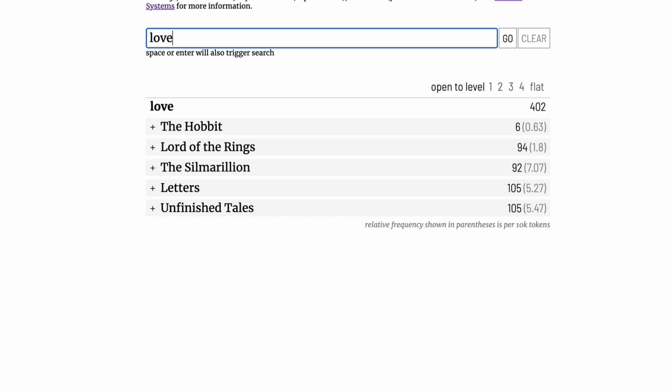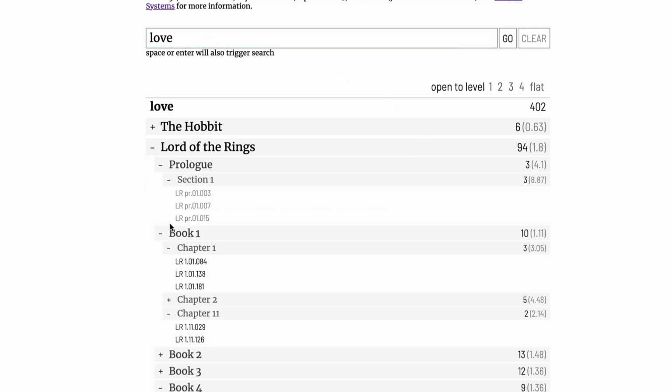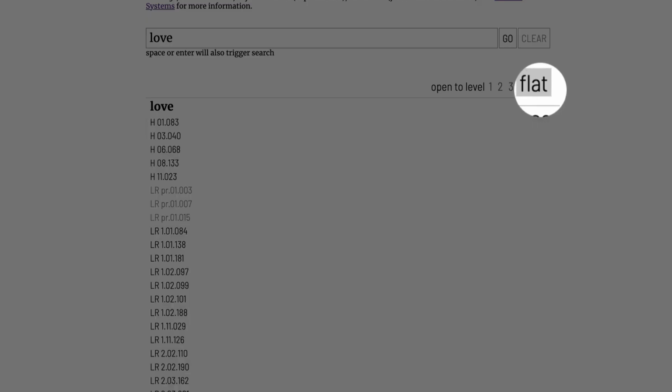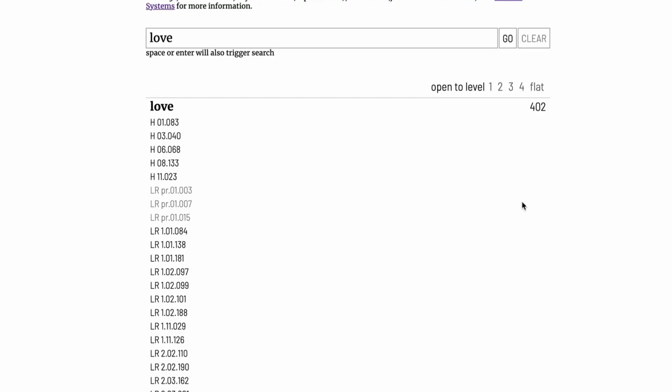One of the things that this lets you do that searching on, say, a Kindle or using an index won't do is immediately see occurrences of the word across multiple works. The results are shown hierarchically. You can drill down to particular works and books and chapters and so on to get the particular paragraphs that the word appears in. You can also just click over here on flat to get a flat list of all the occurrences at the paragraph level.